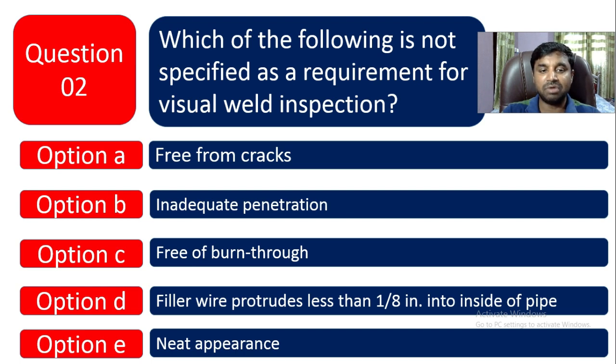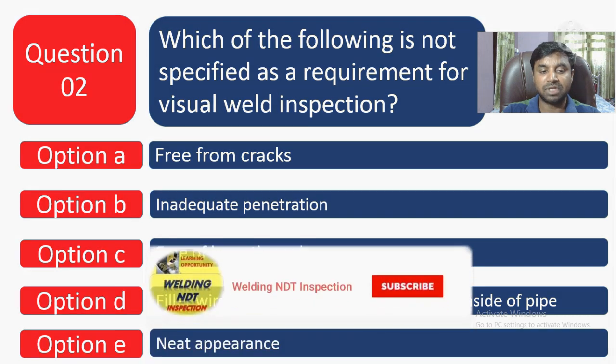You can see in visual: free from cracks, inadequate penetration, free from burn through, neat appearance, these are visual. Only option D you cannot see. Okay, so option D is the correct one.